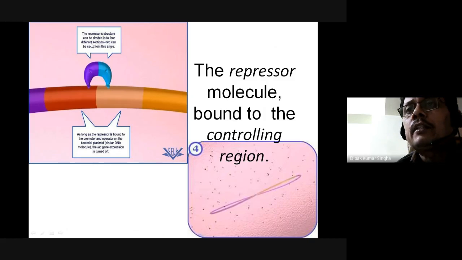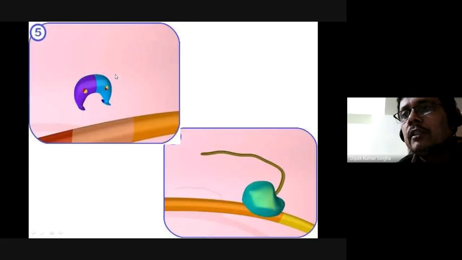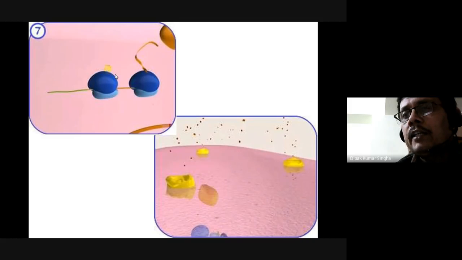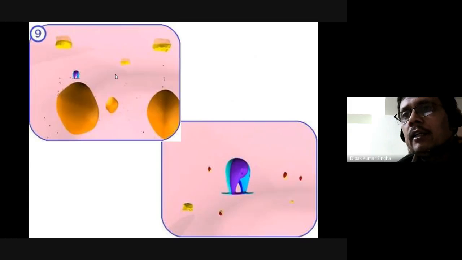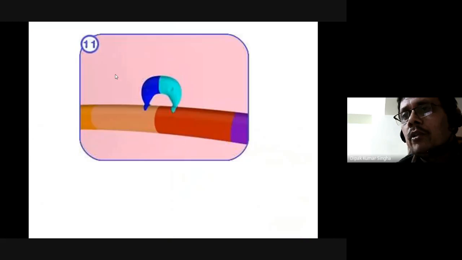These are the repressor structures of the four different sections. These are the repressor molecules. If the repressor molecule binds, the repressor will be changed, and ultimately mRNA function will be stopped, and due to the polymerase activity, the gene expression will not occur. Ultimately the three enzymes will not be produced.